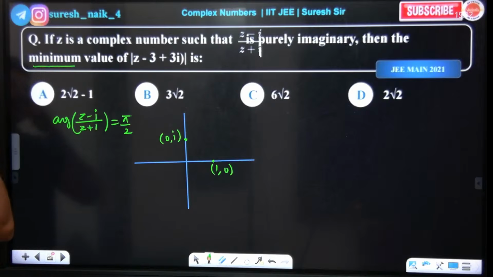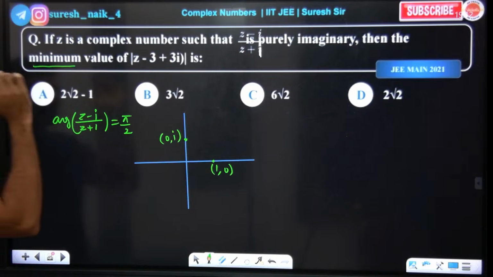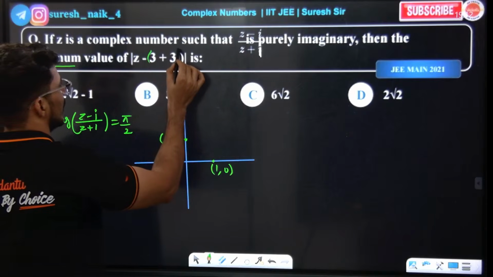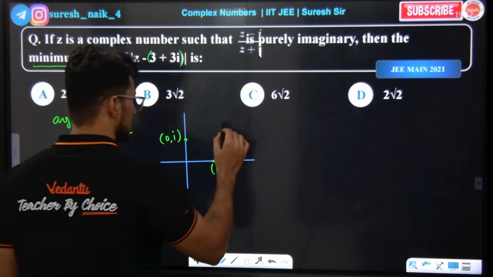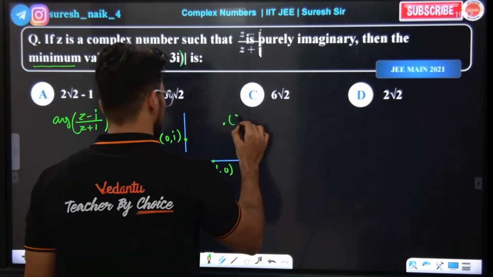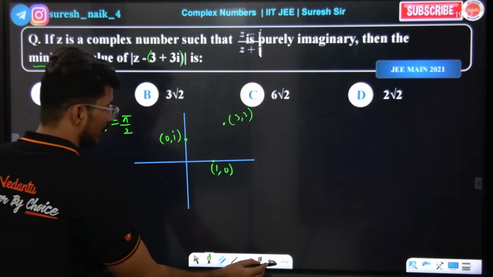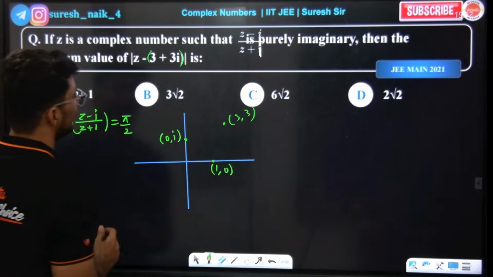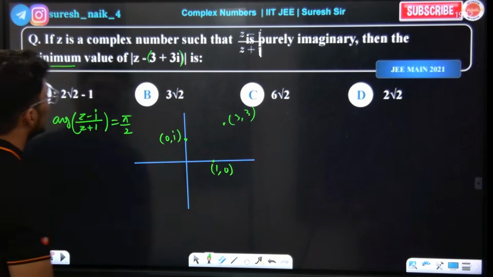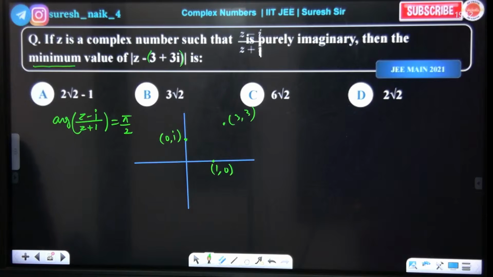We need the minimum value of the distance. There is a point 3 comma 3 here. The minimum value for z will be where?